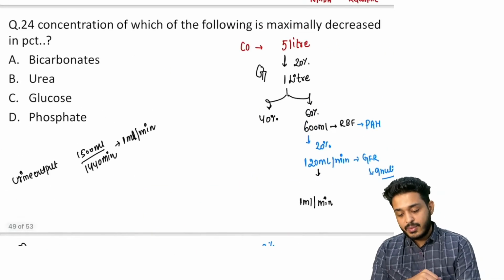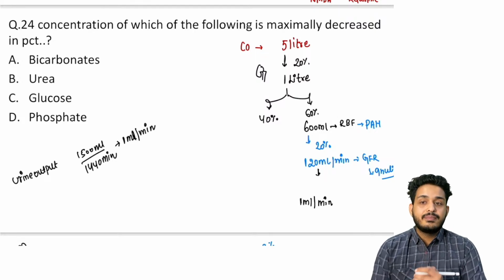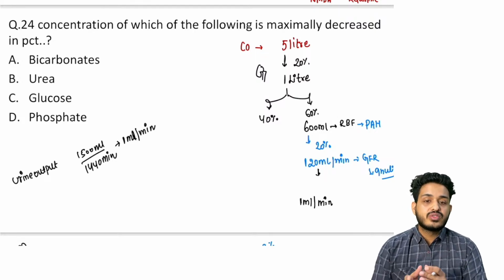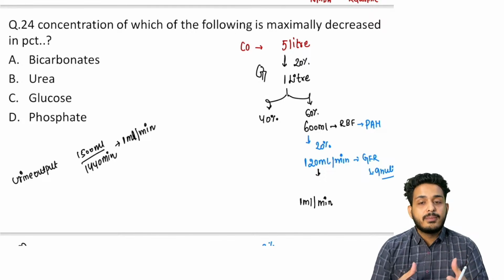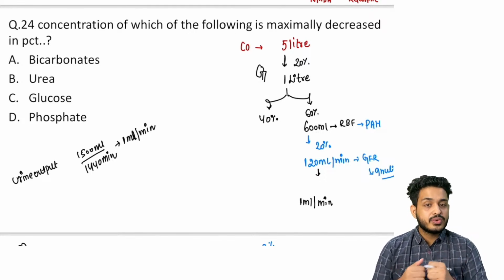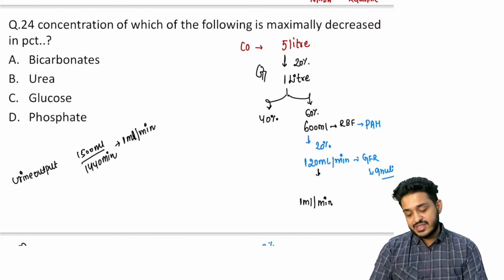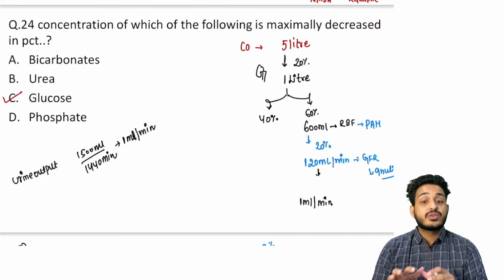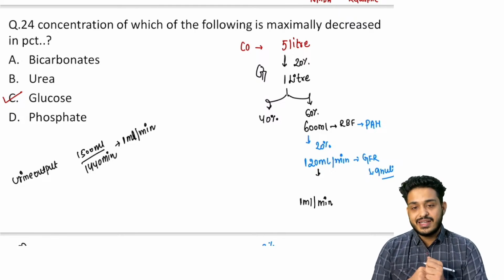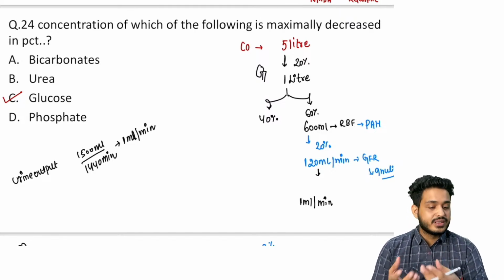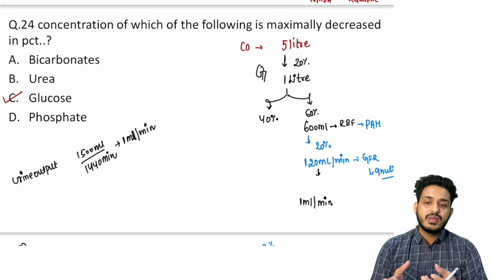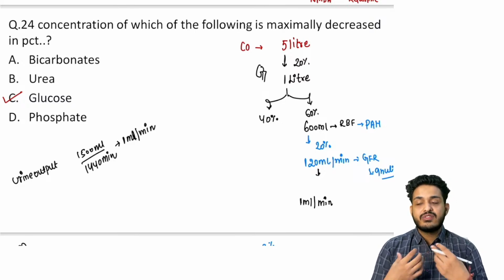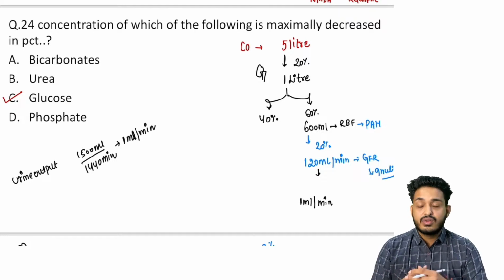What happens in the PCT? Remember, PCT is going to be responsible for the absorption of 100% of the glucose and 100% of the amino acids. So 100% of glucose and 100% of amino acids are going to get reabsorbed from the PCT. Normally, you can think like that. In normal people, if I'm going out for urination, am I going to pass glucose in the urine?